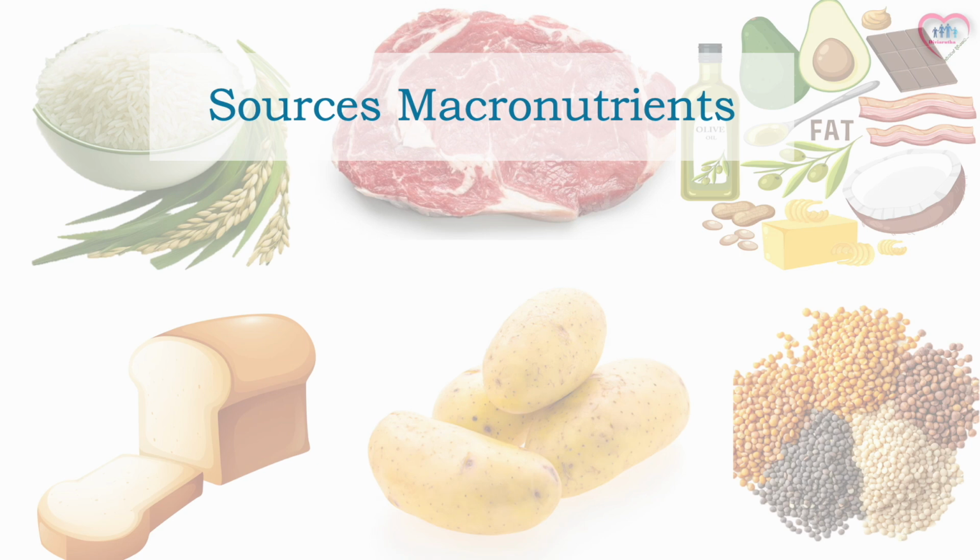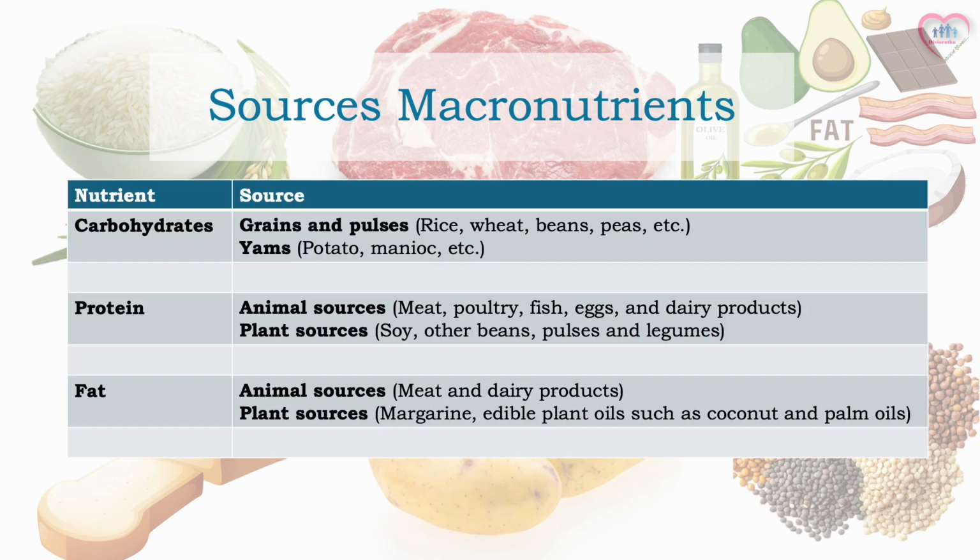We'll then examine the sources of macronutrients. Carbohydrate-rich foods are grains such as rice, wheat, beans, peas and pulses, yams such as potato, manioc, etc. Protein animal sources: meat, poultry, fish, eggs, and dairy products; plant sources: soy, other beans, pulses and legumes. Fat animal sources: meat and dairy products; plant sources: margarine, edible plant oils such as coconut and palm oils.